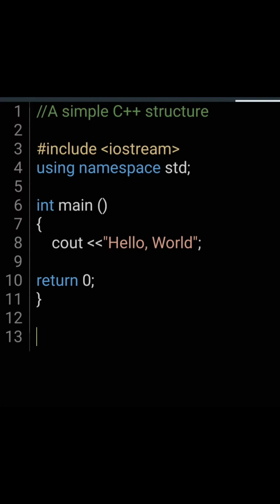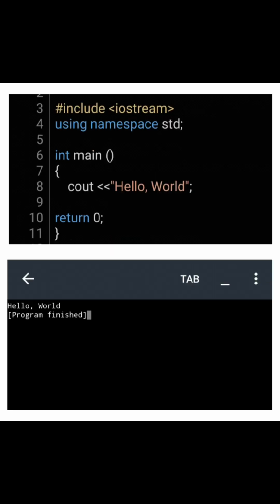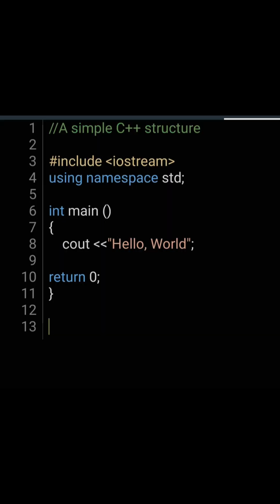Hello everyone. Today I will be showing you a simple structure of a C++ program. Generally, C++ consists of an input and output. So, we are going to look line by line at the code we just have written. First is this line of code.